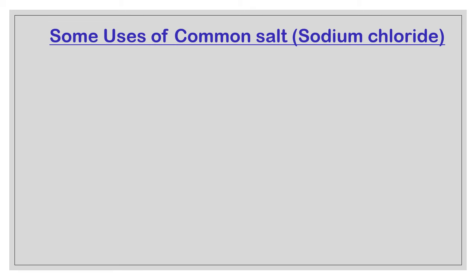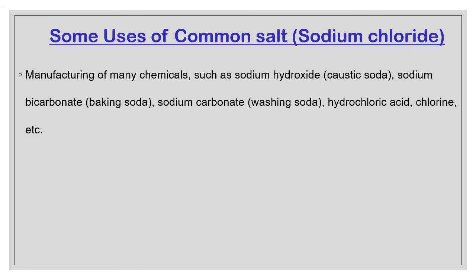Now we have prepared it. Now let us learn what the uses of common salt are. It is used in the manufacturing of many chemicals. All these chemicals are prepared using sodium chloride. These all we learn in this year only, in this chapter only.